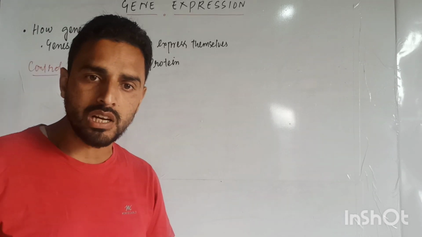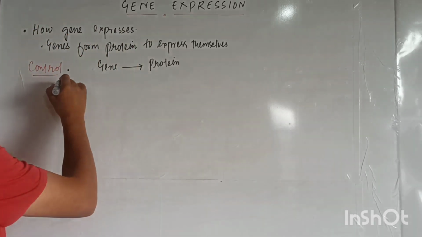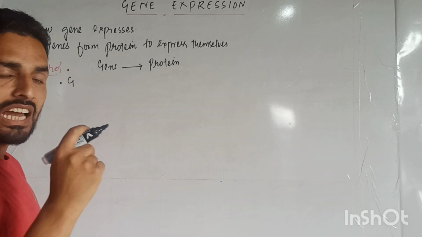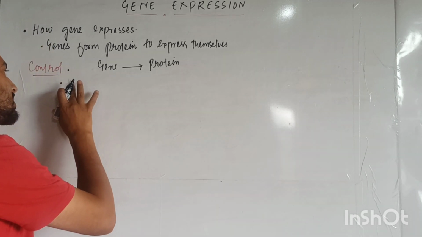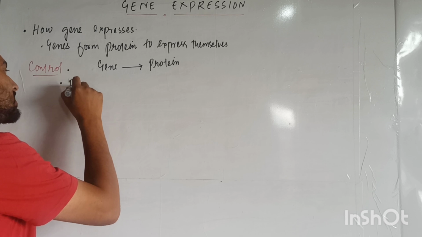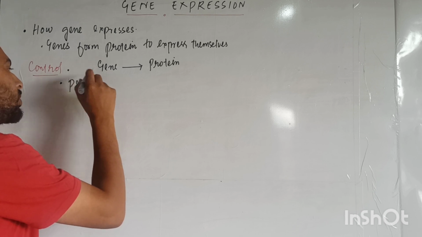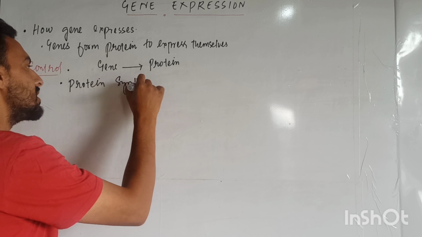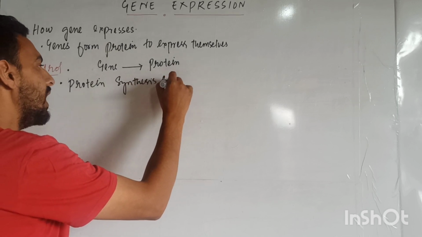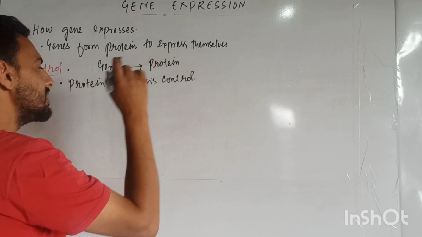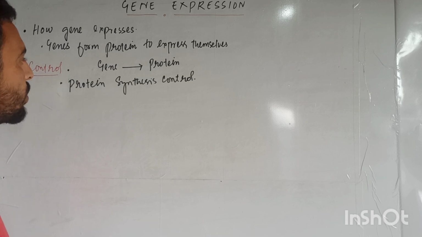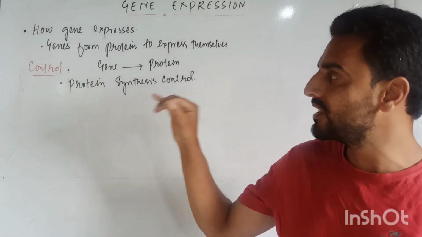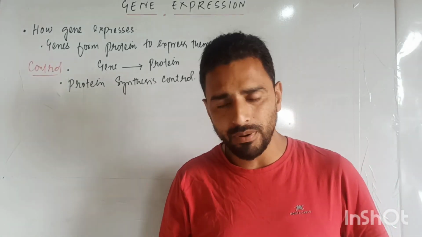This is known as control. That means control of protein synthesis. How do we control protein synthesis? This is known as control.